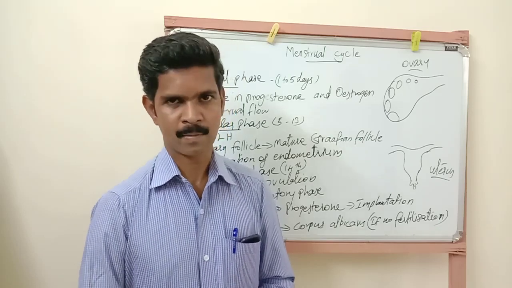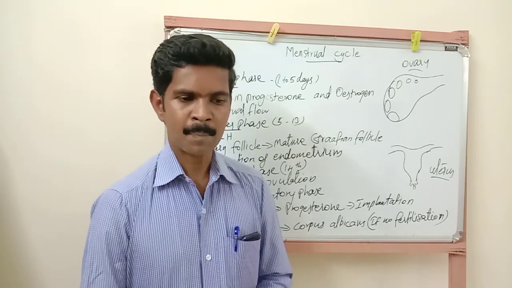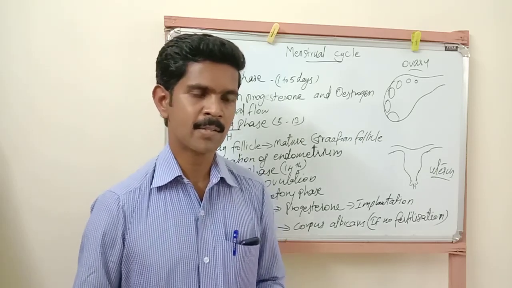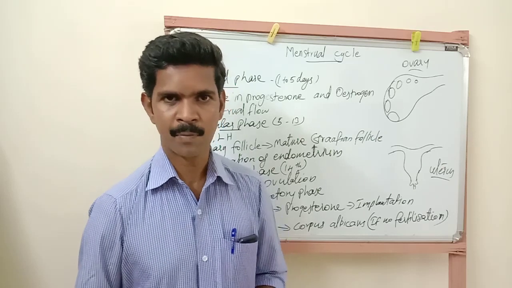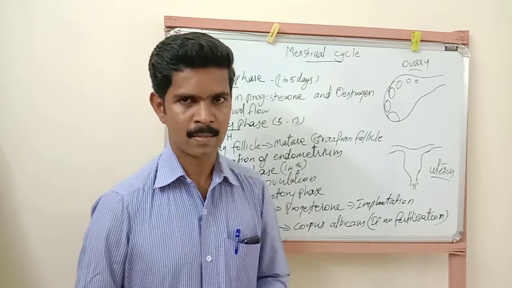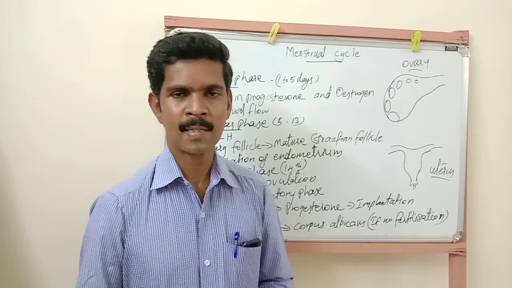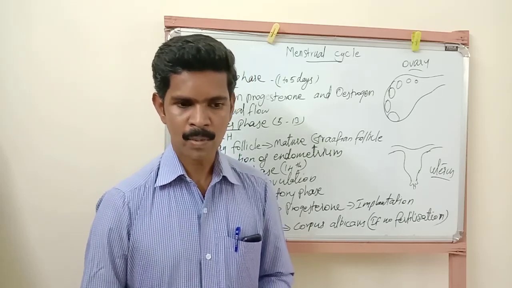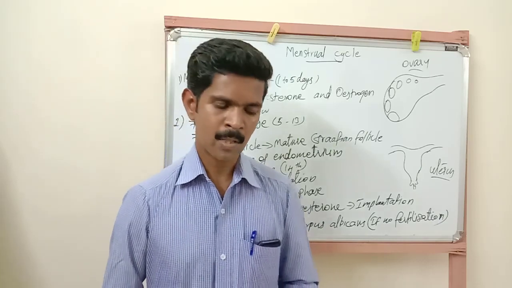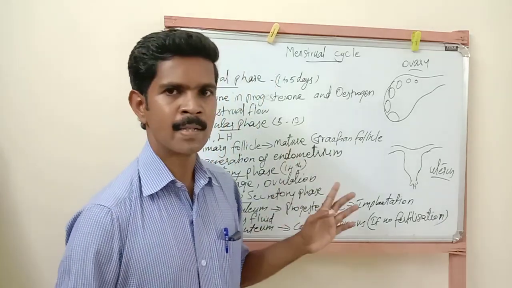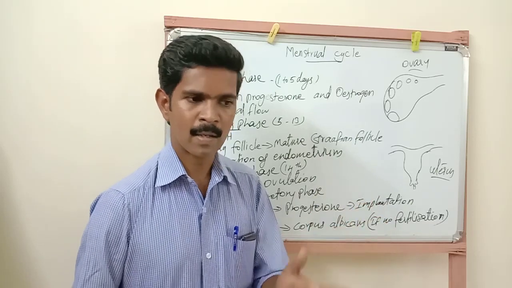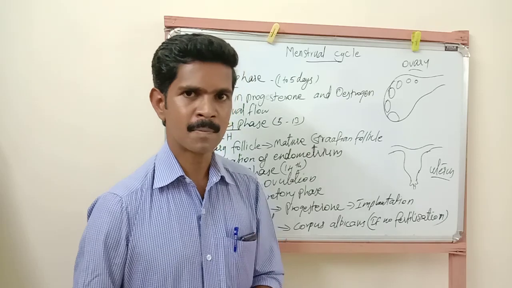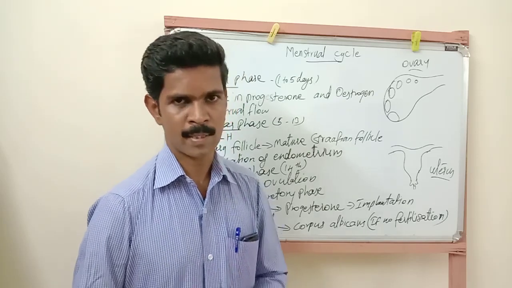time of menopause. Here menopause means that after reaching 45-50 years, the female reproductive system's function slowly reduces. Maximum functions of the female reproductive system are lost. So at this time, after reaching 45 or 50 years, females cannot produce young ones. Okay, so this period, this stage, is called menopause. So this menstrual cycle, otherwise called the ovarian cycle, starts after reaching puberty, and it ends after reaching the menopause stage.